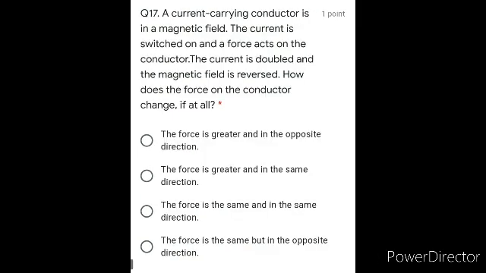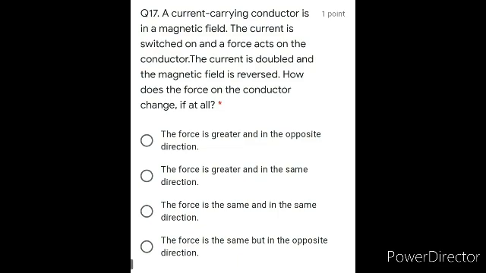Next, question number 17. A current carrying conductor is in a magnetic field. The current is switched on and a force acts on the conductor. The current is doubled and the magnetic field is reversed. How does the force on the conductor change, if at all? Option A is the force is greater and in the opposite direction.